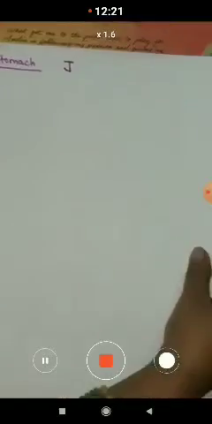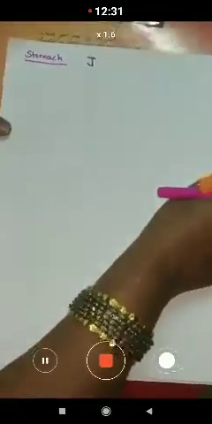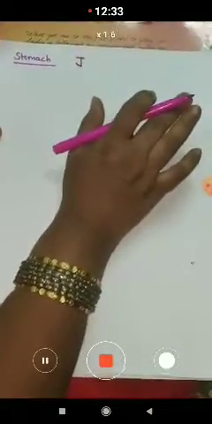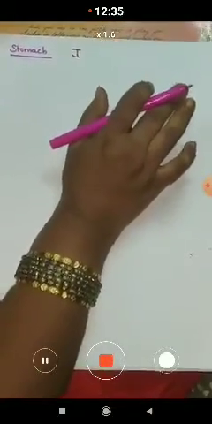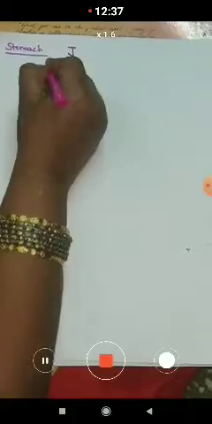In the stomach, what happens? Again the digestion of the food takes place in the stomach. As the food reaches the stomach, the food stays in the stomach for about 2 to 3 hours.